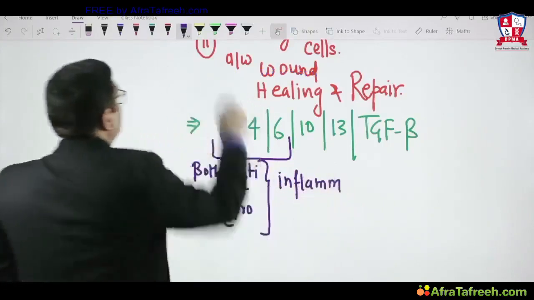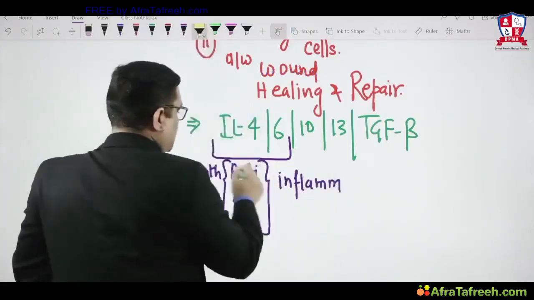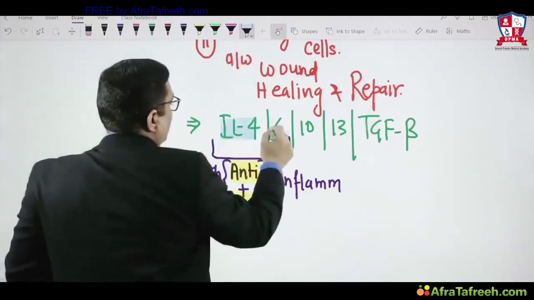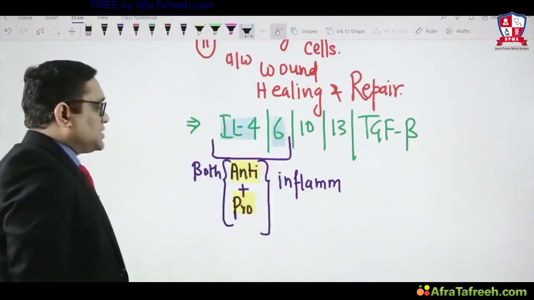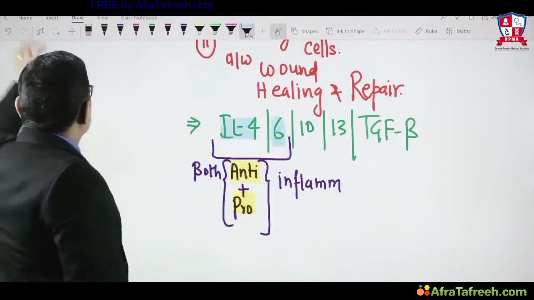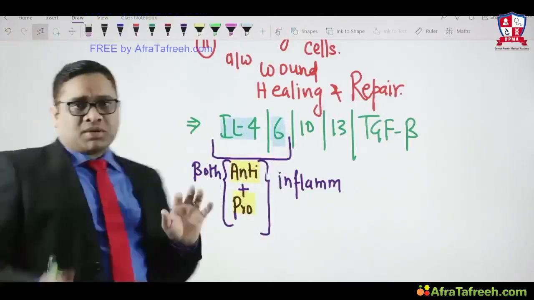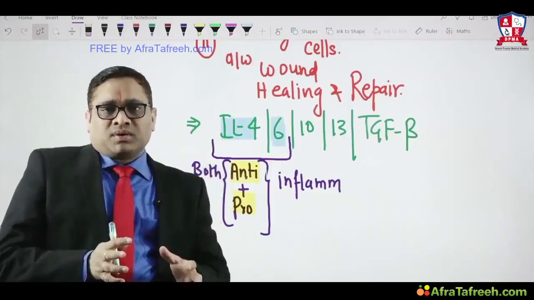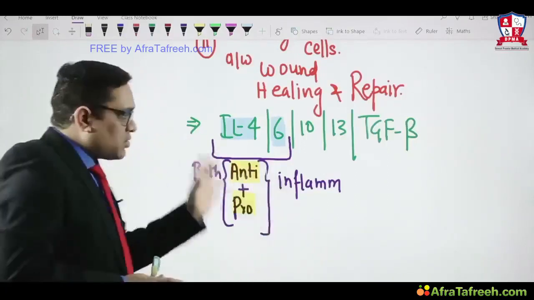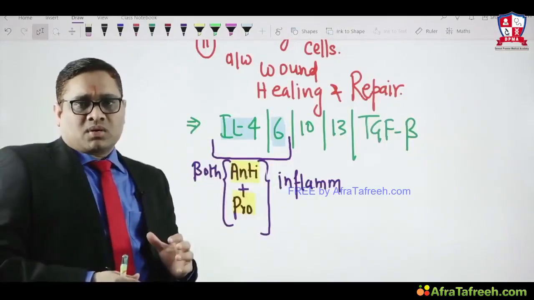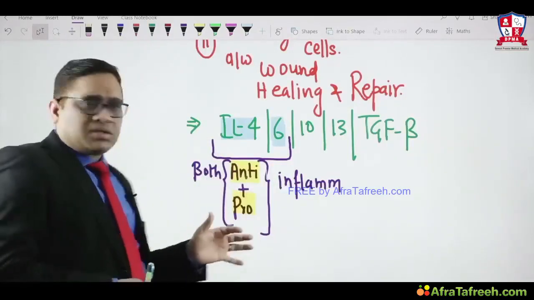That was the question in the All India exam: which has both anti and pro-inflammatory function, and the answer was interleukin 4 and interleukin 6. So these are about cytokines. These important things we must keep in mind and revise when we are going for the exam. These cytokines are a very important topic which we have just finished, right?